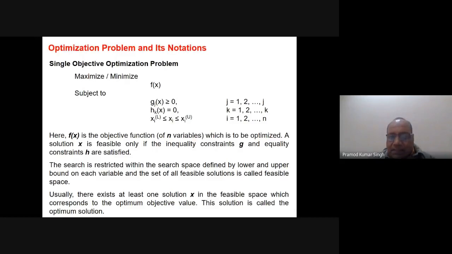The search is restricted within the search space defined by the lower and the upper bound of each variable, and the set of all feasible solutions is called the feasible search space, which I just told you and is written here. Usually there exists at least one solution X in the feasible space which corresponds to the optimum objective value. This solution is called the optimum solution, and this is what basically we are looking for. I have written that there exists at least one solution simply because it is not necessary that there is only one solution. It may have more than one solution also.